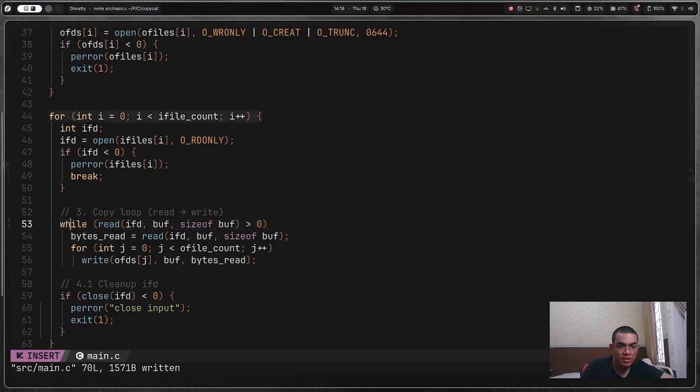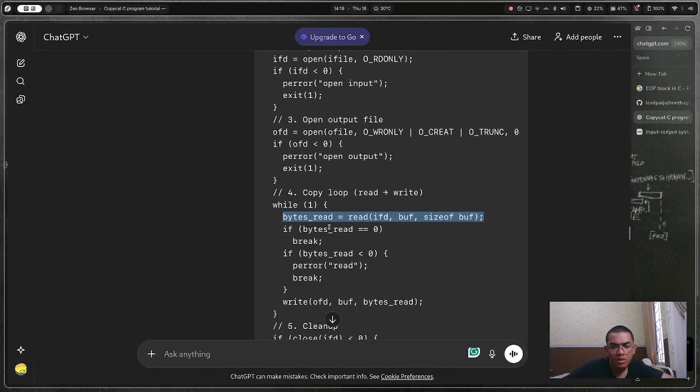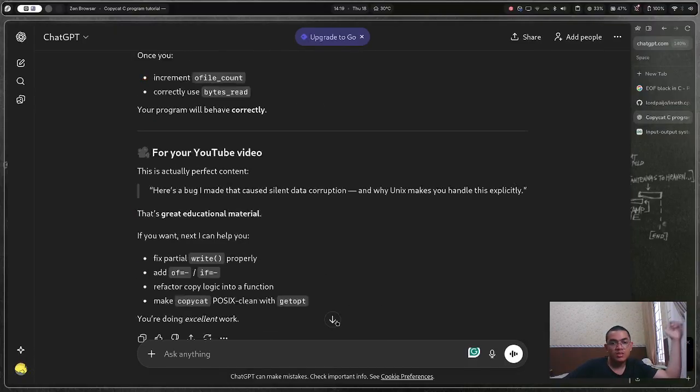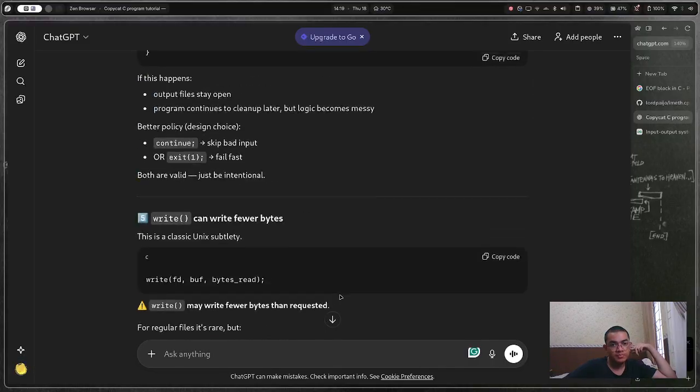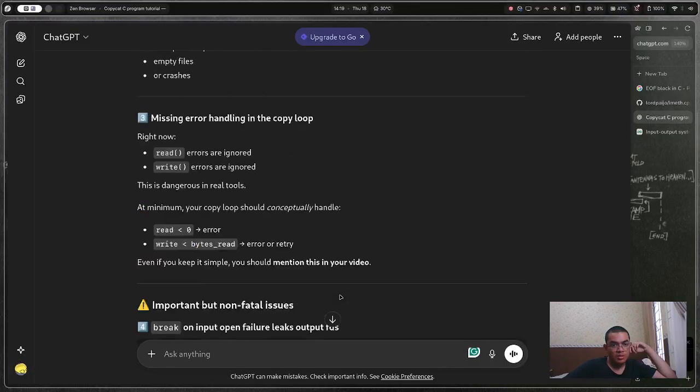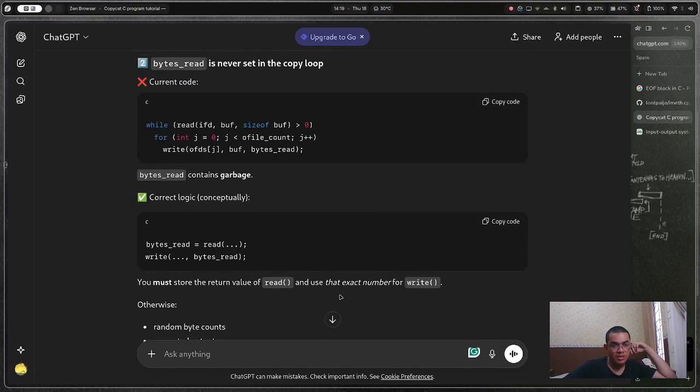HomeNet. Let me just do what I think I need to do. Alright, this might be nice. Bytes read, if buff size of buff, but I don't have that. Okay, alright. Bytes read. Right, bytes read. The return value of read used in stack.